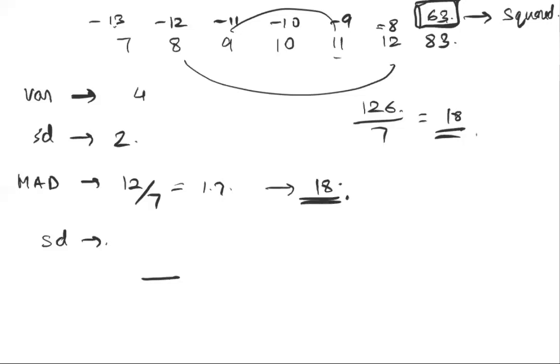A large number multiplied by a large number is an even larger number, which means that you're amplifying your problem more and more because of the squaring step that is done in between. Even though you're going to take a square root after that, because you've done a squaring, you've increased the magnitude of the problem by a large amount, as a result of which your standard deviation will see a heavy fluctuation. And that's for the simple reason that we are squaring the change before we take the mean of it.